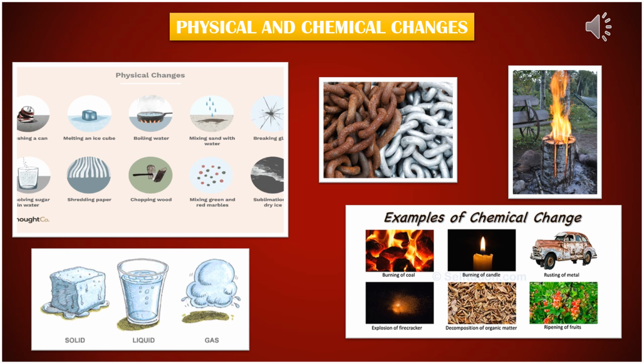In burning, wood combines with oxygen in air and forms new materials, smoke and ash, when it is burned. Now about rusting: when things made of iron come in contact with moisture or water particles, it gives rise to an orange brown coating on them. You will be able to see this in your home. This orange brown coating is called rust. So rusting is an example of chemical change because it is a new substance. The brown material that you are watching was not there earlier.